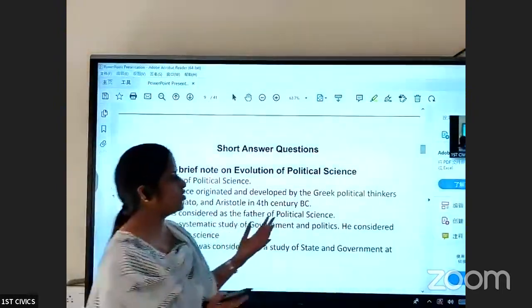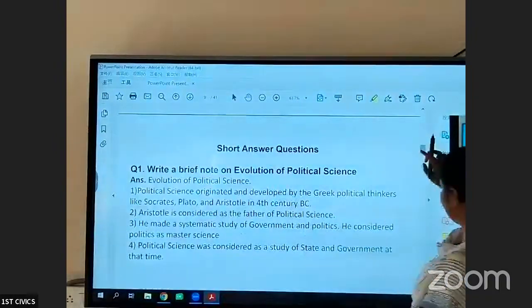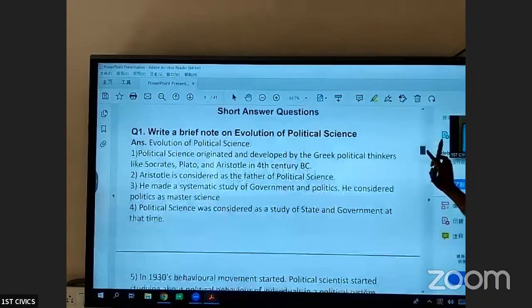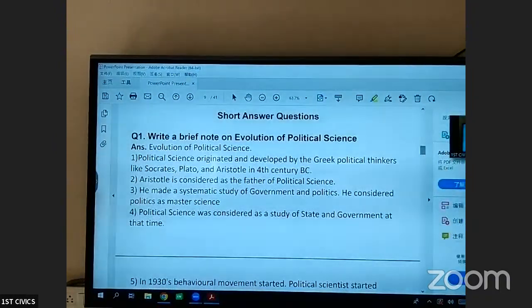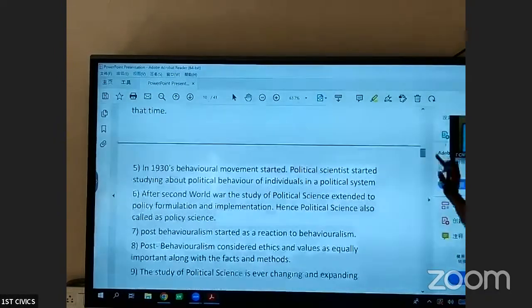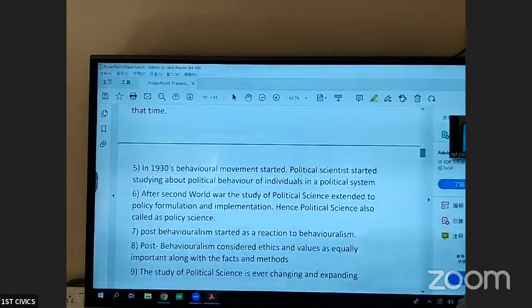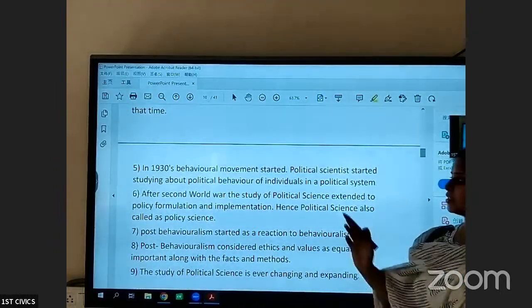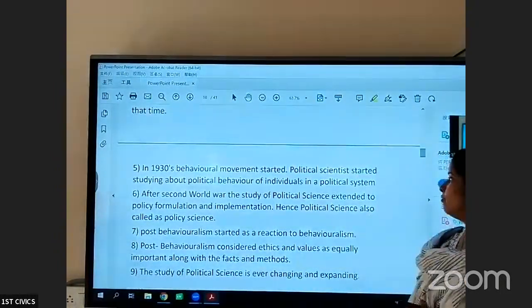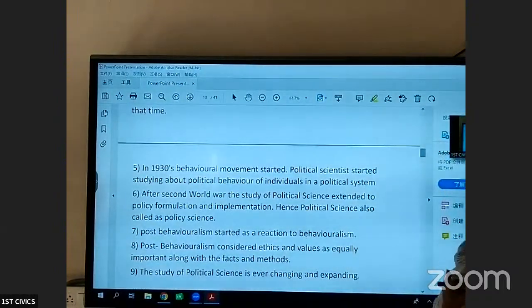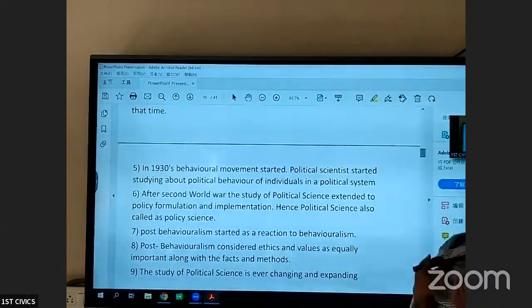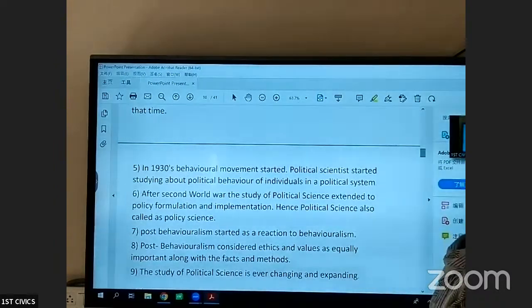So from the 4th century BC till recent times, the study of political science was limited to the study of state and government. In the 1930s, the behavioral movement started. What is this behavioral movement? It studies the political behavior of an individual in the political system. That means how people are involved in politics.